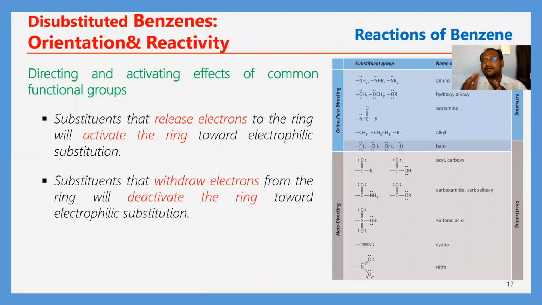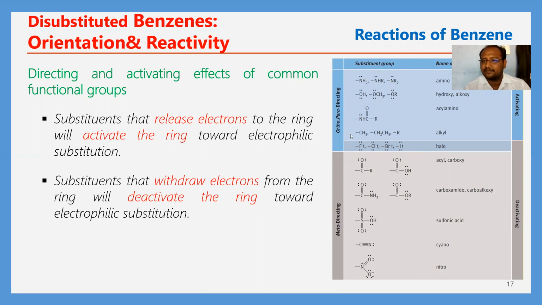If the substituent withdraws electrons from the ring, then what happens? The ring will be deactivated. Okay, if the substituent donates electrons to the ring, then the ring will be activated. If the substituent withdraws electrons from the ring, then the ring will be deactivated towards electrophilic substitution. So based on that phenomenon, here we have the examples for those substituent groups.